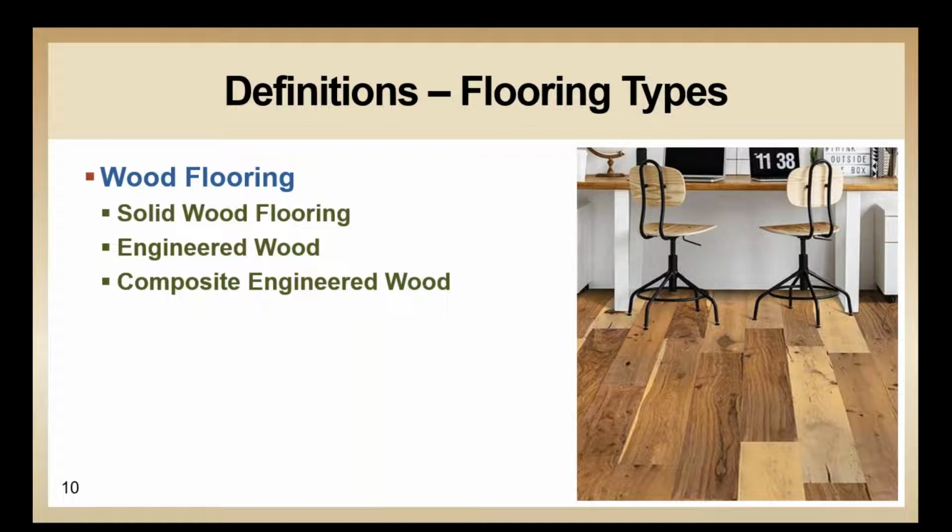Engineered wood flooring that is also real wood from top to bottom, but is normally made using wood veneers glued in opposing directions. This is similar to plywood, but the top surface veneer being a high-grade veneer of the wood that the flooring is representing, like oak or cherry, for instance. Composite engineered wood flooring contains real wood on the wearable surface only with a composite backing and core material.